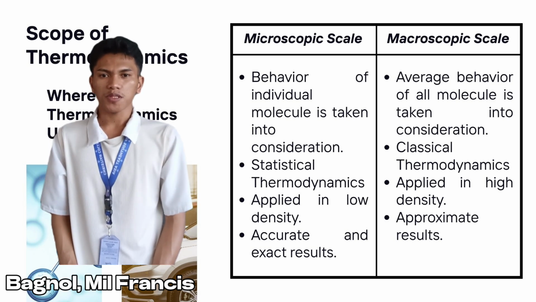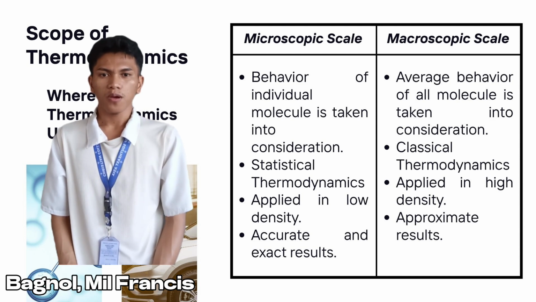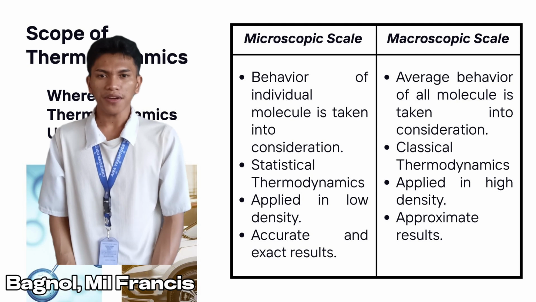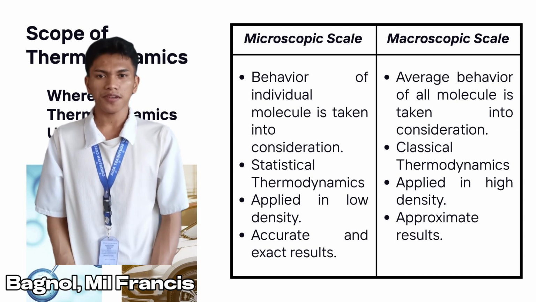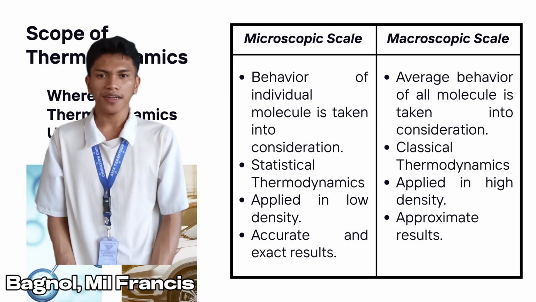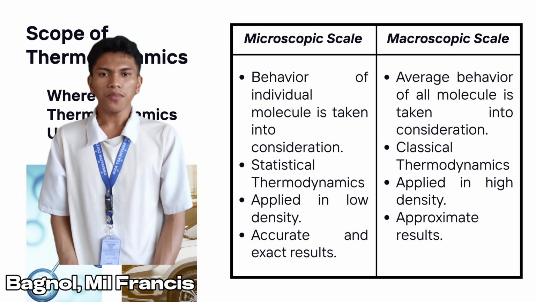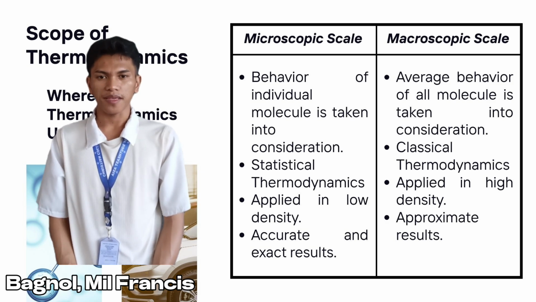The microscopic approach will give us exact and accurate results because here, we are dealing with each and every molecule, so the perfect result is obtained for every molecule. But in the macroscopic approach, since we are generalizing the things and taking the average, that is why the results will not be that accurate or exact. Rather, it would be approximate, but more or less it will be close. Moreover, the microscopic approach is more time-consuming, and the macroscopic approach is less time-consuming.